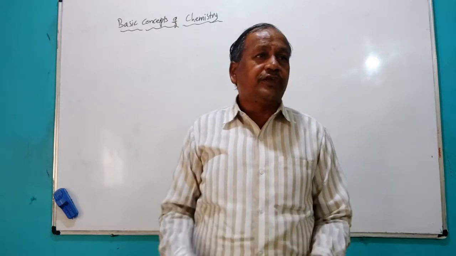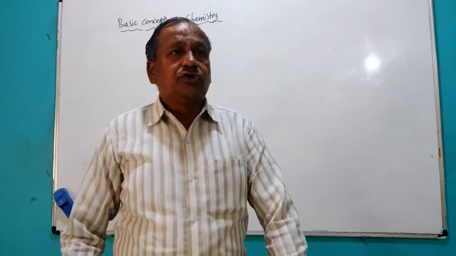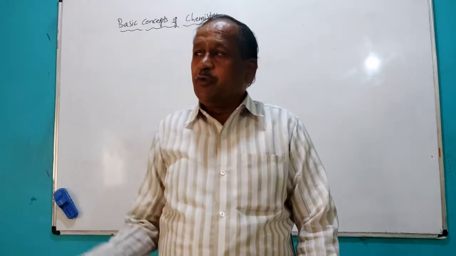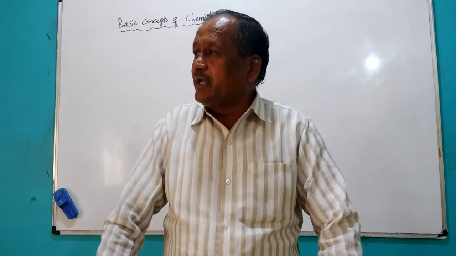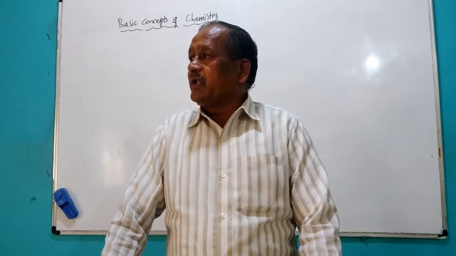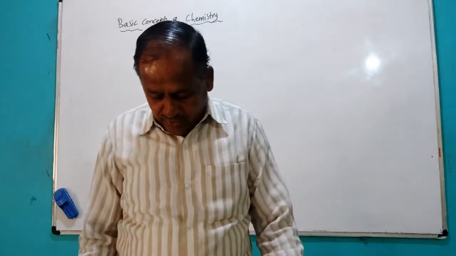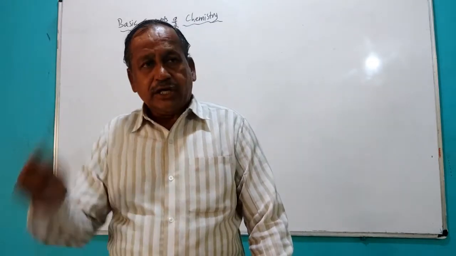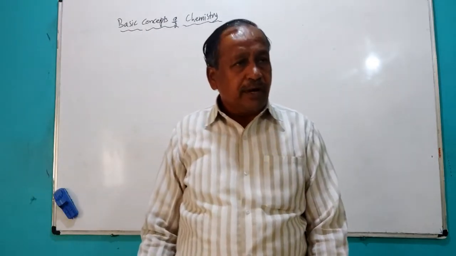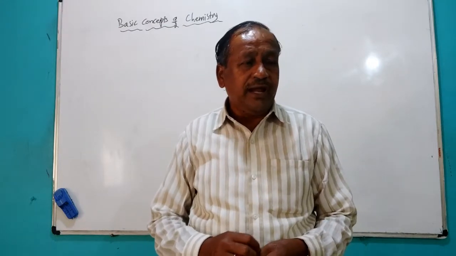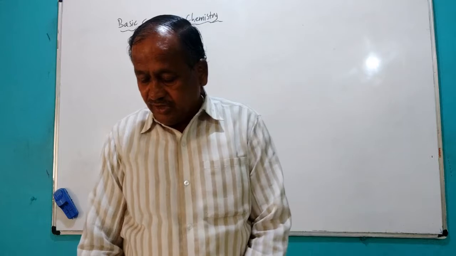So kilogram divided by m cube means if you bring the cubic meter to the numerator, what will you get? Kilogram per cubic meter. Kilogram per cubic meter is the SI unit of density. This also you have seen.